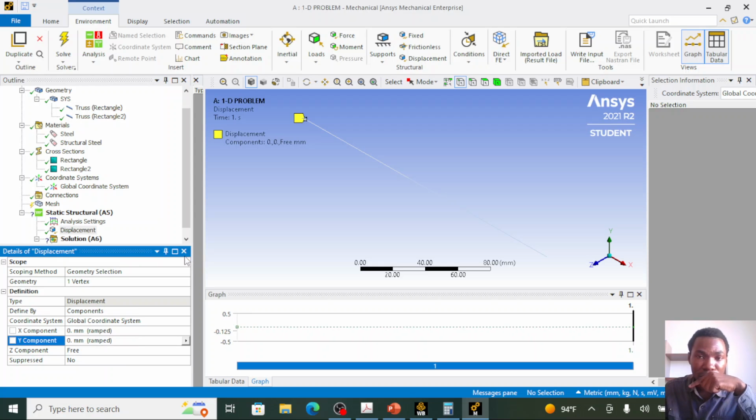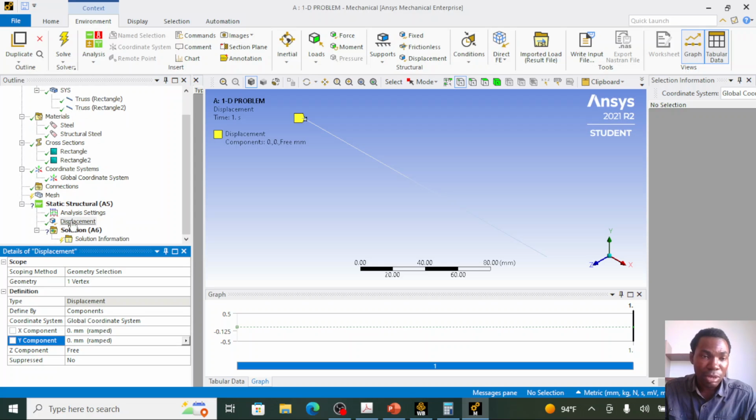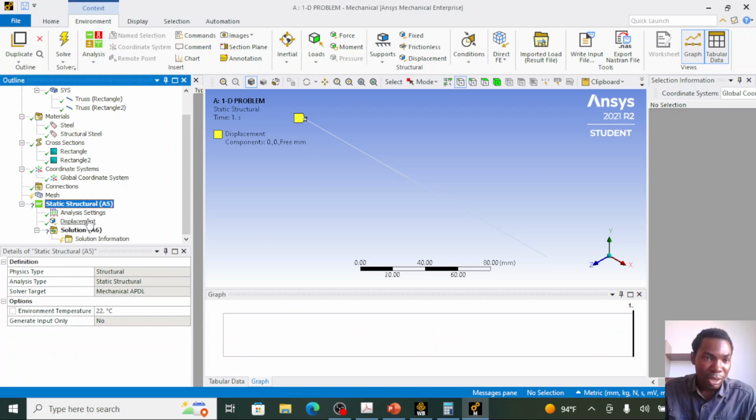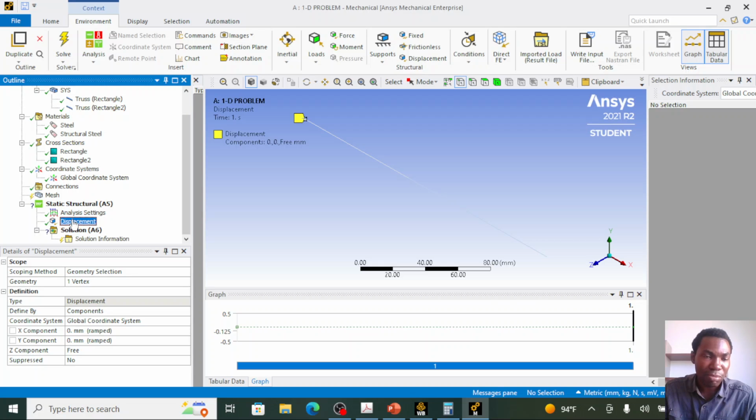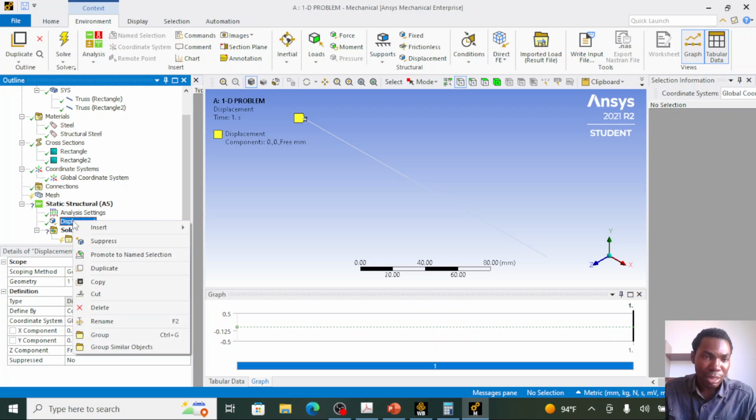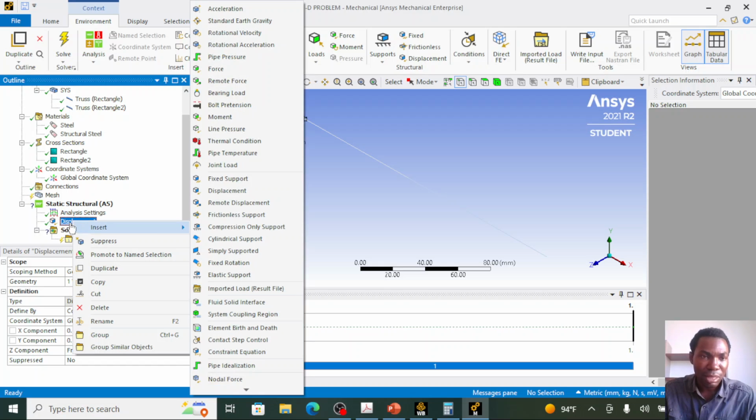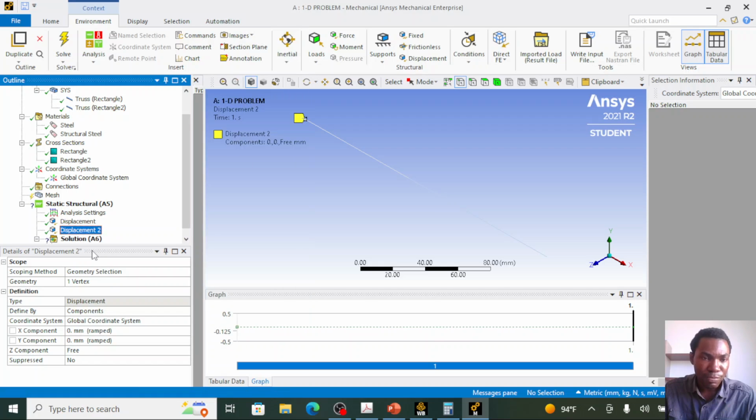This is the support at node 1. I need to create another support at node 3 because we have two boundary conditions, at node 1 and at node 3. So what you can do is duplicate this displacement support. This is another way of creating support in this working environment. I'll click on duplicate, and I need to reapply this new support to node 3.